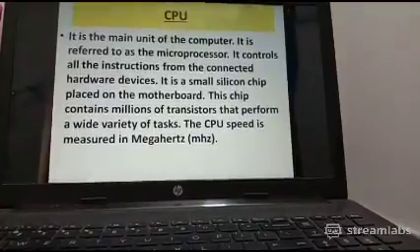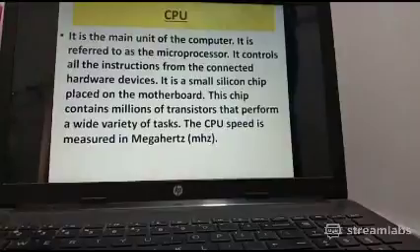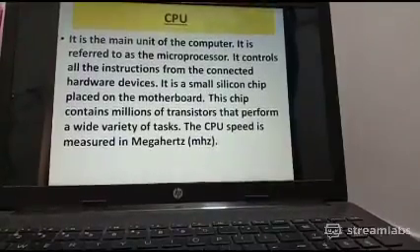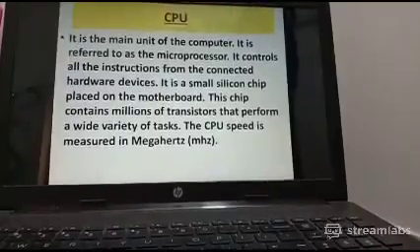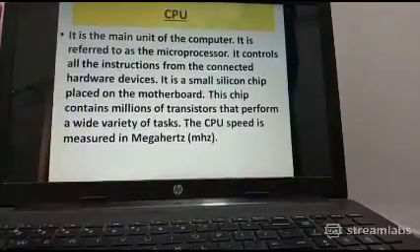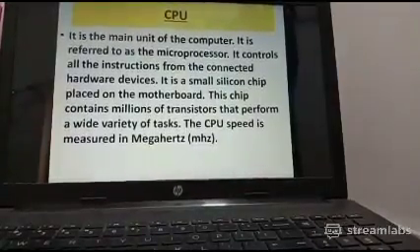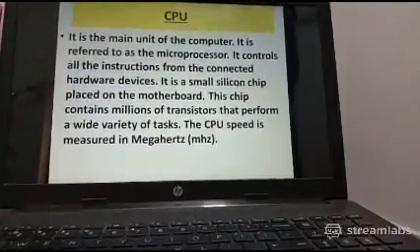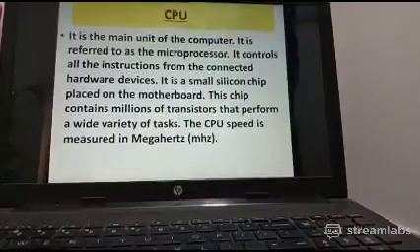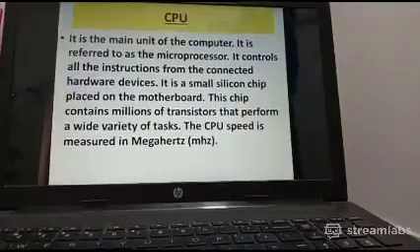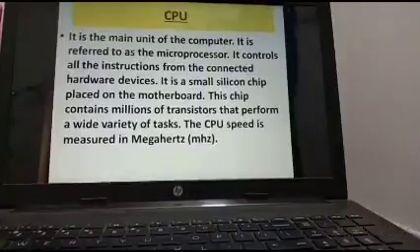This chip contains millions of transistors that perform a wide variety of tasks, and the processing speed of the CPU is measured in megahertz. As you know, we use some units to measure the speed of a device. So what is the work of the CPU? To process the data. So what will be the unit of the CPU? The speed is measured in megahertz. It is the unit of the CPU. Got it? Okay.